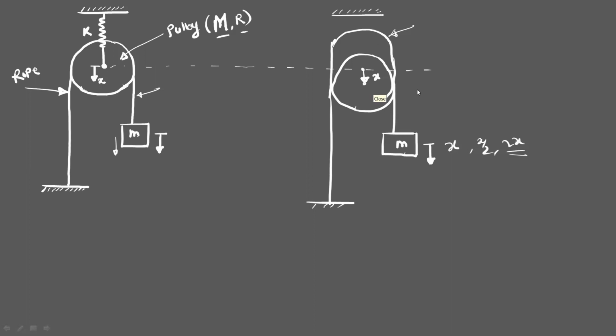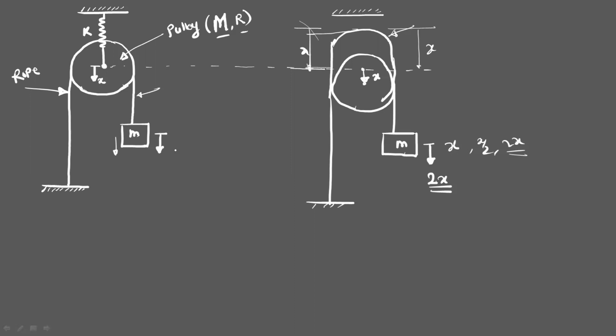Yes, that will be 2x. Because this is the x displacement, and again on this side, this is the x displacement. Therefore, if you pull the mass m in the downward direction, its displacement will be 2x. So this is the relation when we pull the mass m in the downward direction.